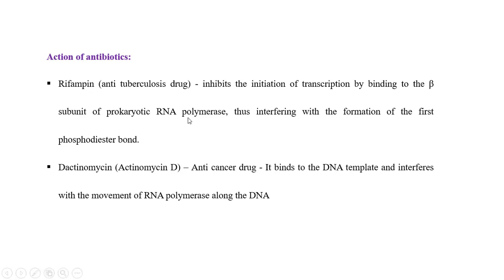Action of antibiotics. Rifampin, an anti-tuberculosis drug, inhibits the initiation of transcription by binding to the beta subunit of prokaryotic RNA polymerase. So rifampin is a drug that inhibits RNA synthesis by binding with RNA polymerase, interfering with the formation of the first phosphodiester bond, because the beta subunit plays an important role in the elongation process. So the rifampin binds with the beta subunit, so there is no elongation.